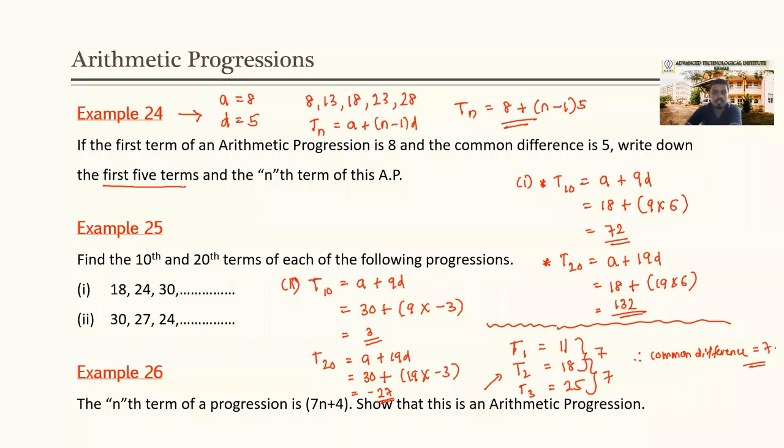If there is a common difference in a set of numbers, then that is an arithmetic progression. Common difference, number set, arithmetic progression. Right? Example 26.